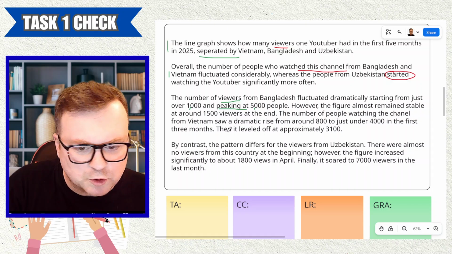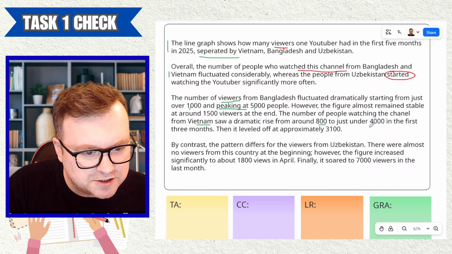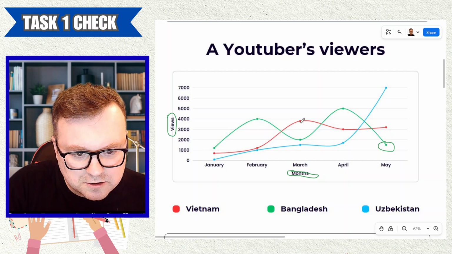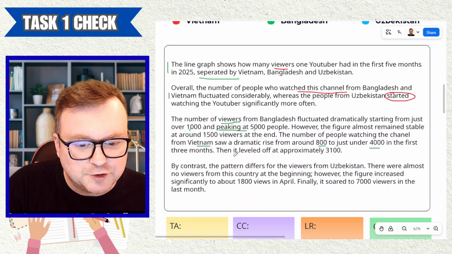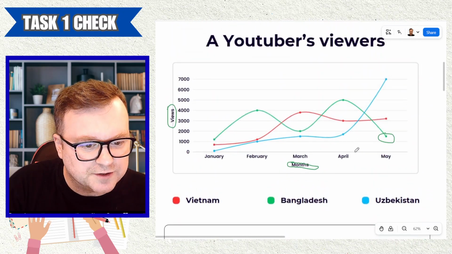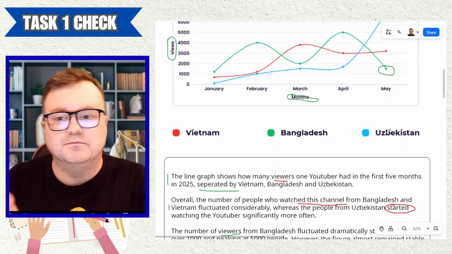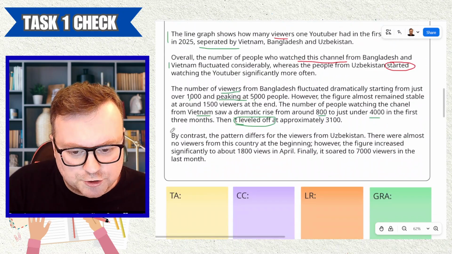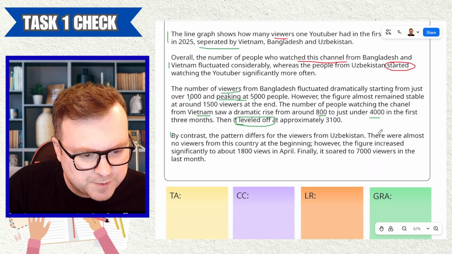The number of people watching the channel from Vietnam saw a dramatic rise from around 800 to just under 4,000 in the first 3 months. Yeah, absolutely it did. Then it leveled off. Beautiful vocab here. Then it leveled off. Great. At approximately 3,100. Yeah, cool. Leveled off. Great. Very precise there. By contrast, the pattern differs for the viewers from Uzbekistan.